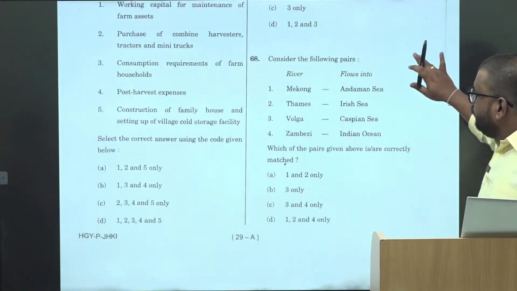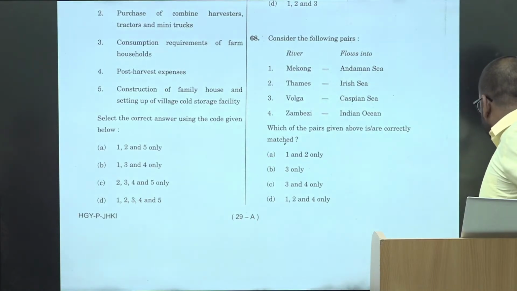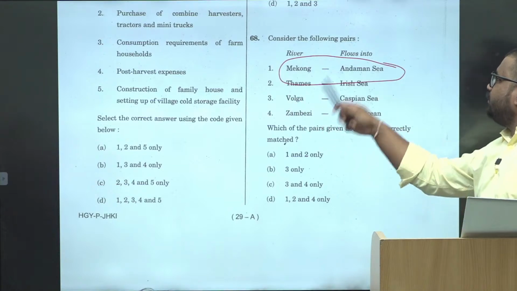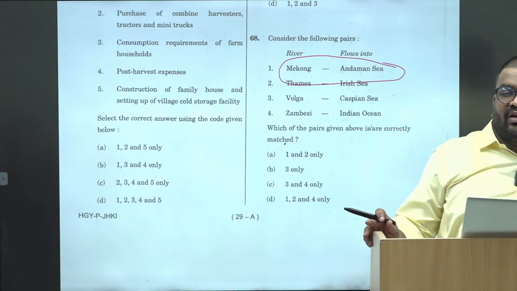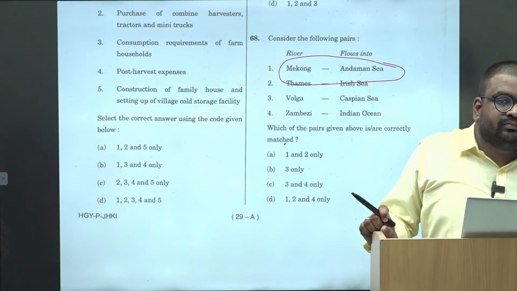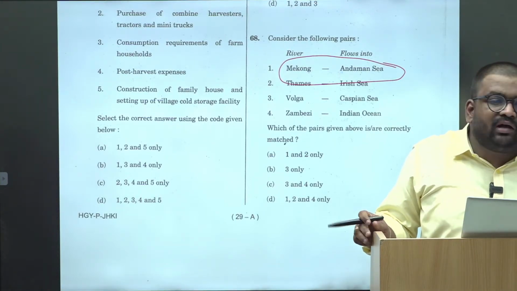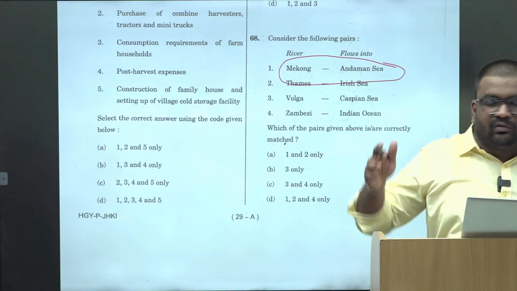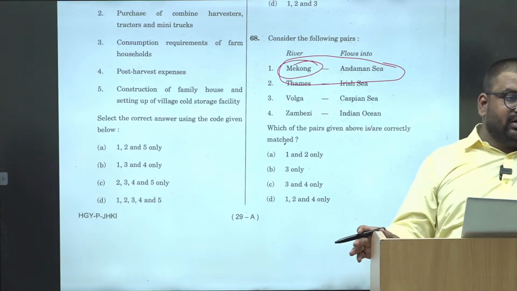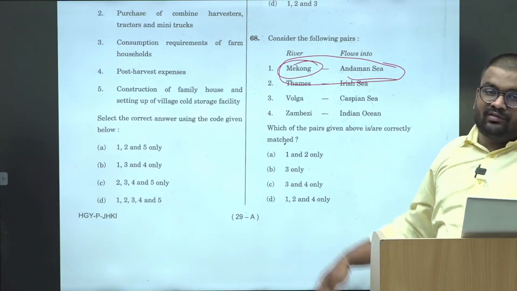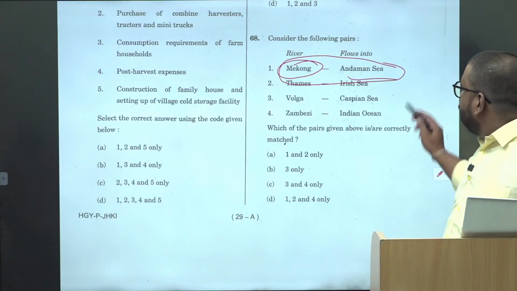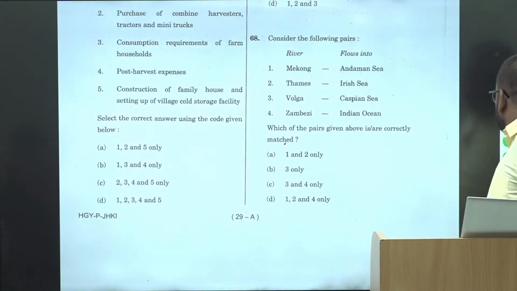Then river Mekong. This is again a knowledge-based question, but if you have the basic understanding, if you have read about Mekong Ganga Cooperation. Mekong Ganga Cooperation के countries कौन से हैं? India, Vietnam and all, right? So even if the river Mekong is going from India, Vietnam and that, it won't discharge itself into Andaman Sea, no? It will go into Bay of Bengal. Andaman Sea तक उतने नीचे जाएगी नहीं. If you can eliminate, easy, one.